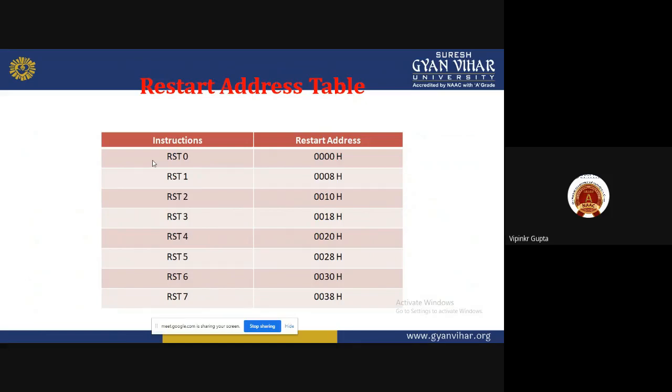Like that we can calculate each and every restart address.